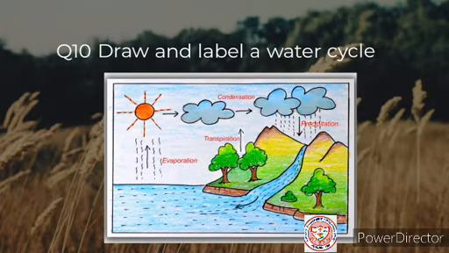Then there is another arrow which is towards the cloud, and another cloud, and it is written condensation. Evaporation means the water is going up because of the heat of the sun, then it is forming a small cloud, then a bigger cloud, and this is known as condensation. And then when it is coming down as rain, it is known as precipitation.